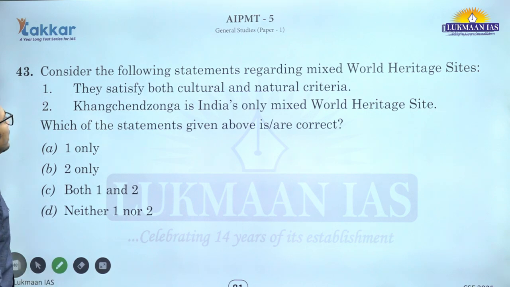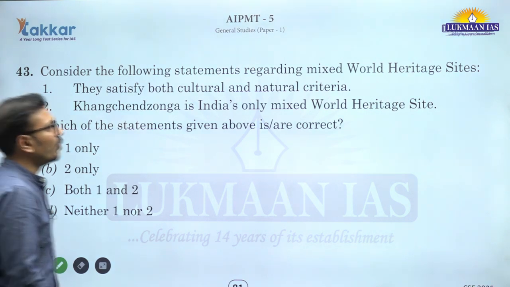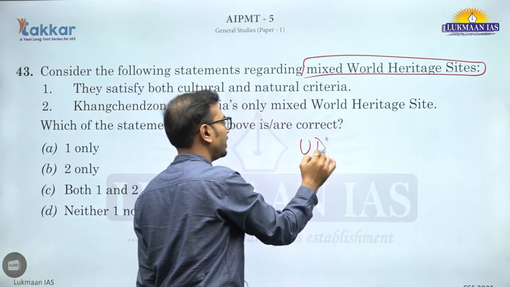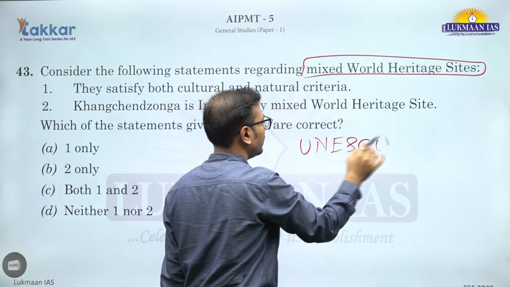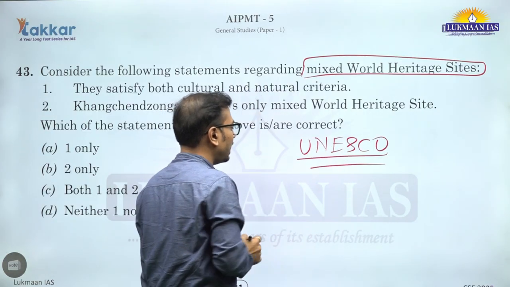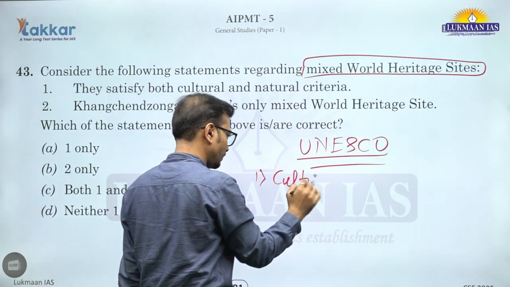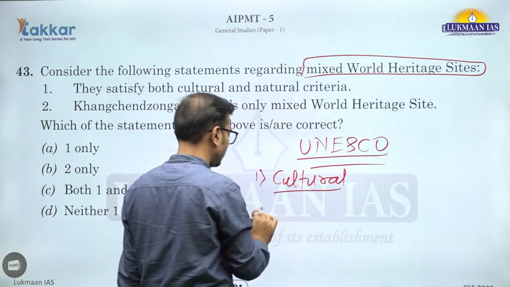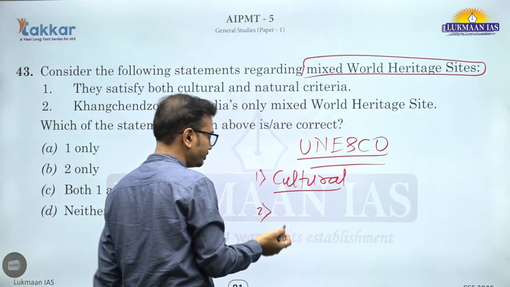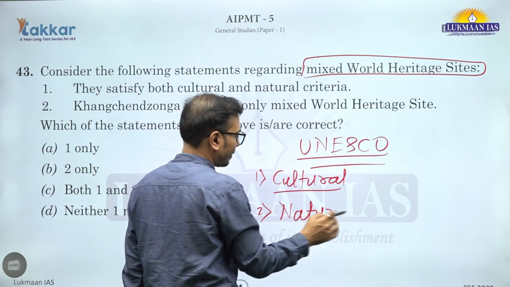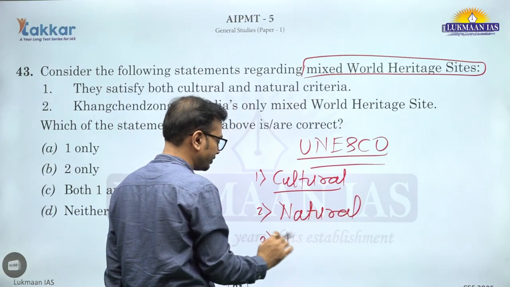Then consider the following statement regarding mixed World Heritage Sites. World Heritage Sites are maintained by UNESCO. ठीक है, ये जो लिस्ट है वो यूनेस्को डिक्लेयर करता है. And there are 3 types of, we can say that, UNESCO World Heritage Site. Cultural, we can say that natural, ठीक है, and third is mixed.